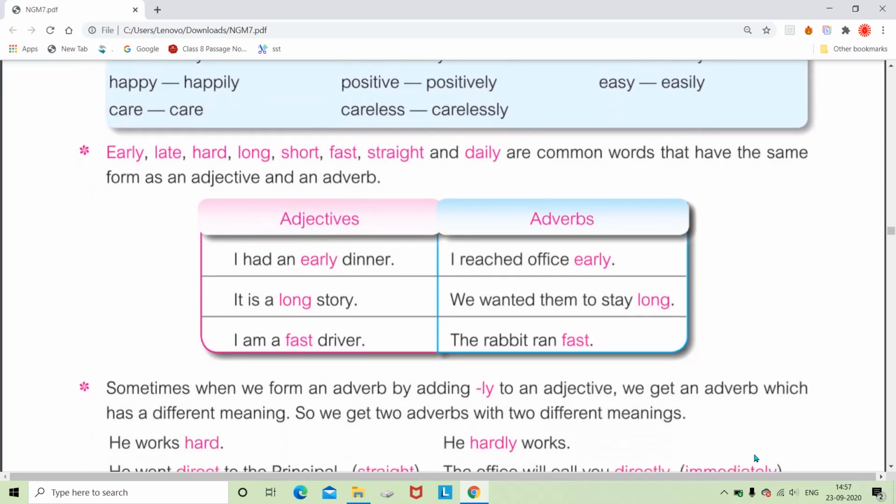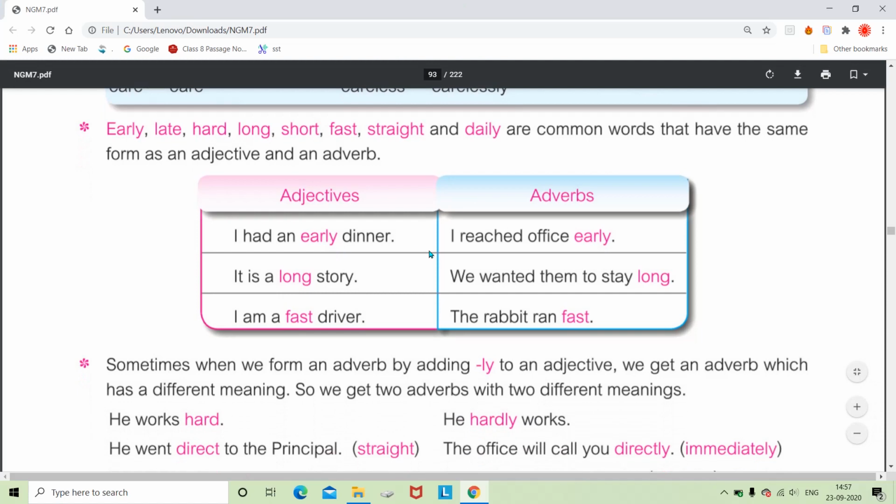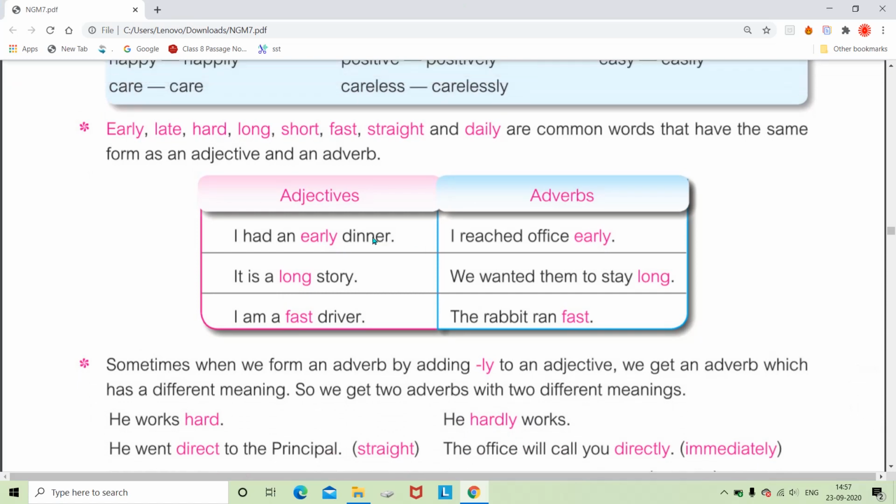Like, I had an early dinner. Okay, so here early is used as an adjective because it is modifying the noun dinner. And if I say I reached the office early, here the word early is modifying the action reach. It is a verb, so as it is modifying a verb, it is called an adverb. So there is no difference; we can commonly use the word early as an adjective or as an adverb.